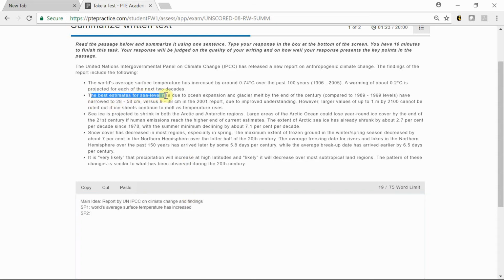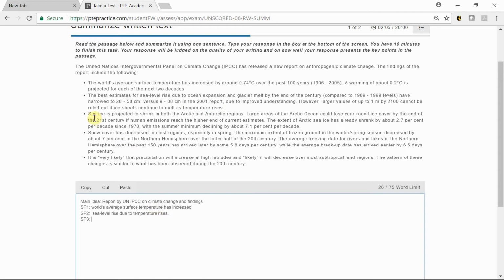The best estimate for sea level rise due to ocean expansion and glacier melt by the end of the century have narrowed to this versus this in 2001 report due to improved understanding. However, the larger values of up to 1 meter by 2100 cannot be ruled out if sea ice continues to melt as temperatures rise. Okay, so this particular paragraph or point is talking about sea level rise due to temperature.